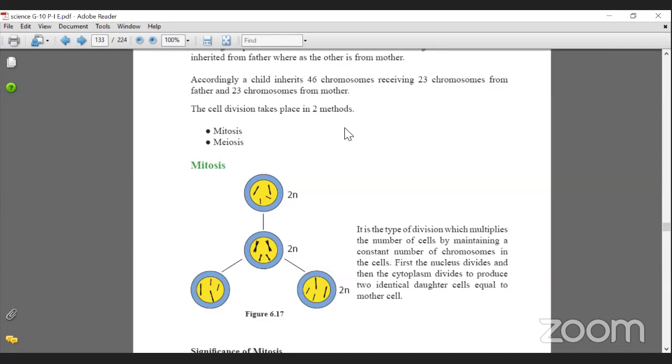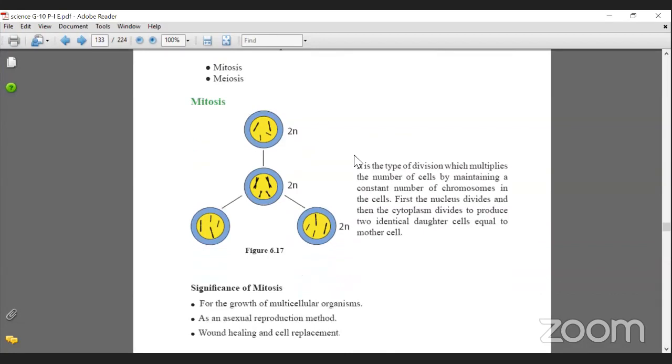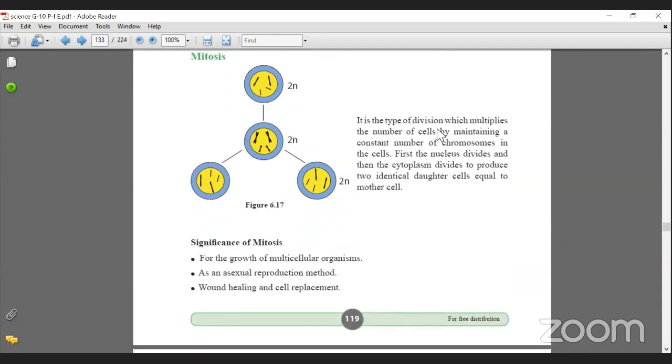Easy, right? So let's go to the cell divisions, mitosis and meiosis. Mitosis. Now what is this? It is the type of division which multiplies the number of cells by maintaining a constant number of chromosomes in the cell.